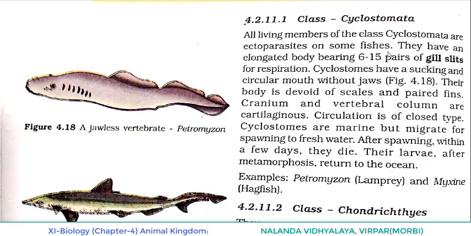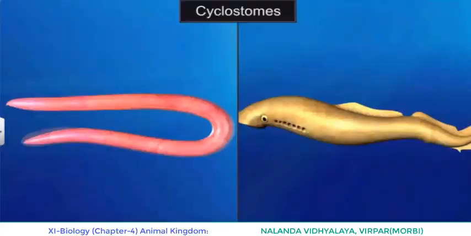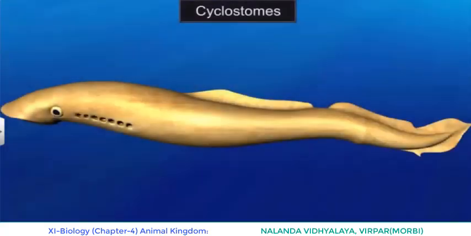And who is the host here? Some fishes. And they have an elongated body bearing 6 to 15 pairs of gill slits. For what purpose? Respiration.